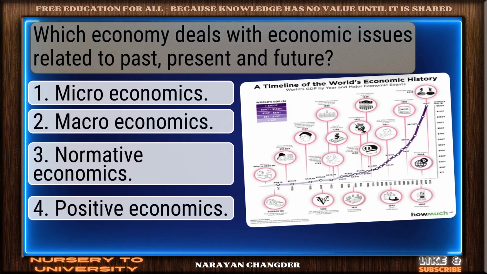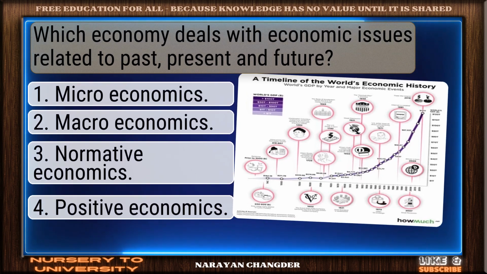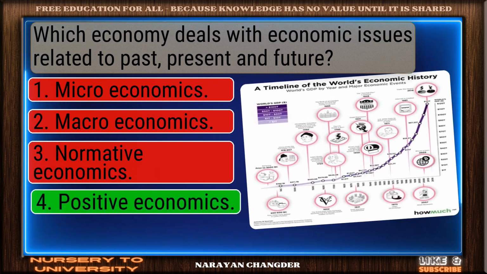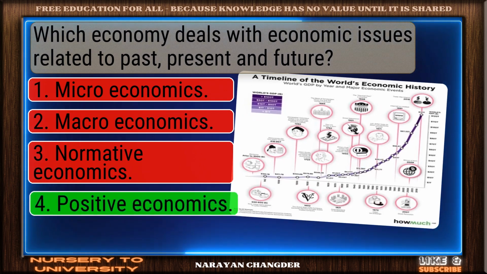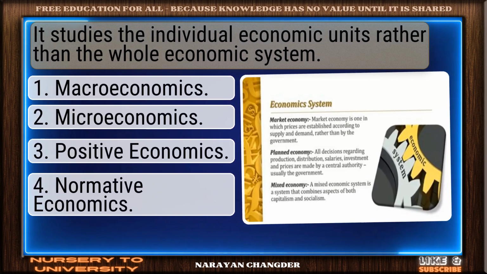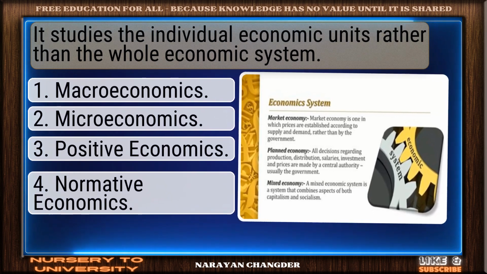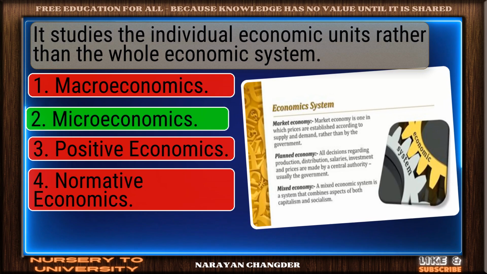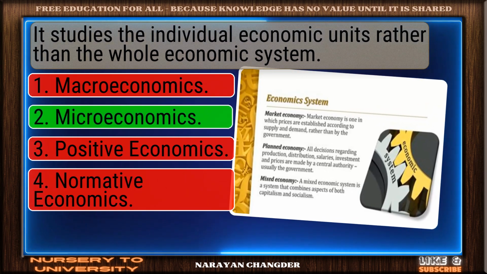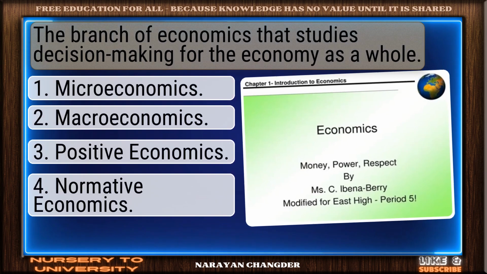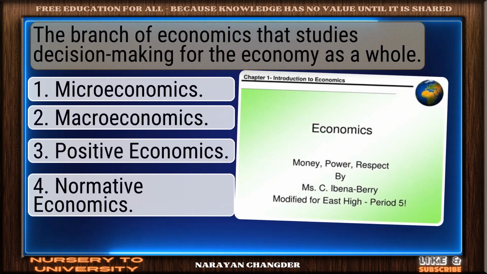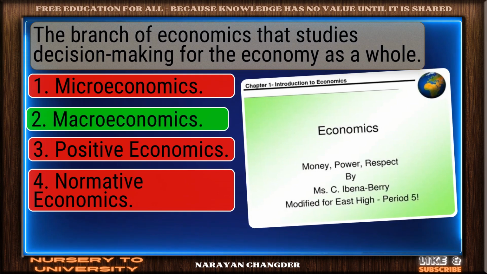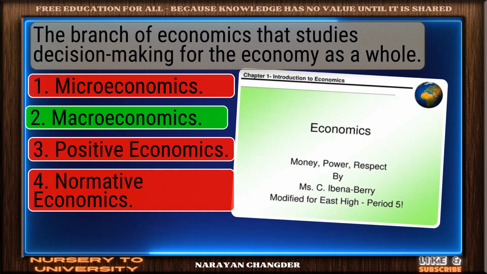Which economy deals with economic issues related to past, present, and future? Bravo. Positive economics is the answer. It studies the individual economic units rather than the whole economic system. Exactly. Microeconomics makes sense. The branch of economics that studies decision-making for the economy as a whole. Solid response. Macroeconomics is valid.